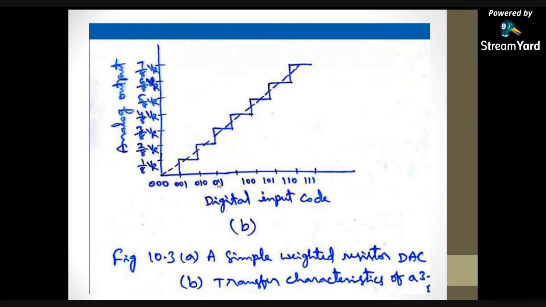For the third example, D1 equal to 0, D2 equal to 1, D3 equal to 1. What is the equation of the output of the DAC?